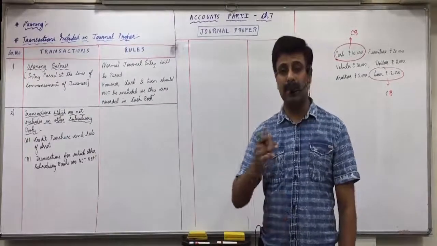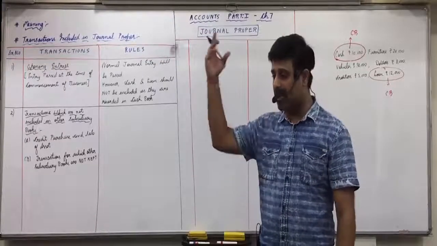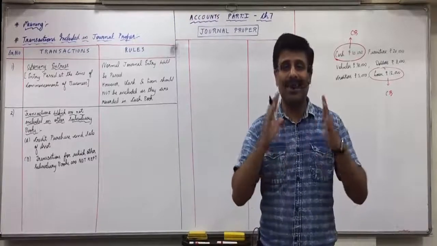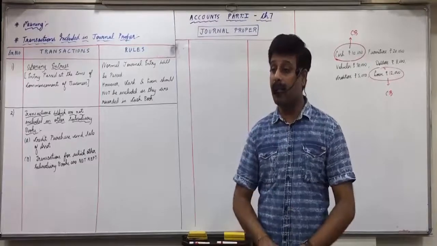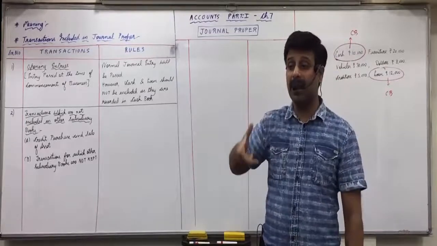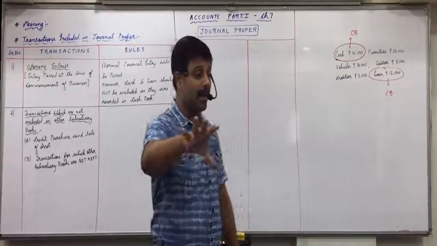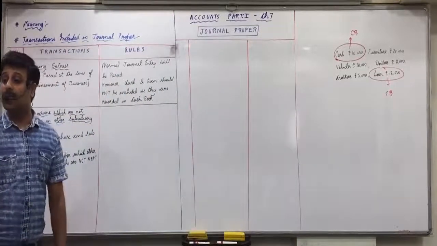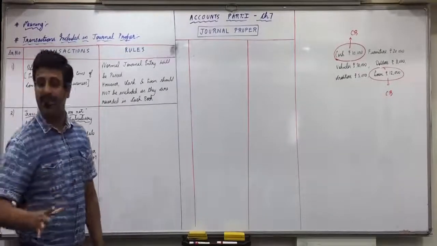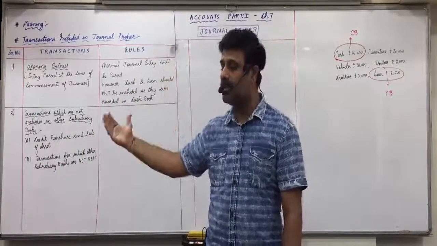Now, suppose in the whole year you have 200 transactions of purchases, so you maintain purchase book for that. But in the whole year you have only 2 transactions of purchase return. Then will you maintain a separate register for that purchase return? 200 pages register just to record 2 transactions. First 2 lines over, rest 199 and half page empty. So here what will you do? Record it in journal proper itself. Because there are very few transactions of purchase return, you don't keep separate book for purchase return. So you write it in journal.